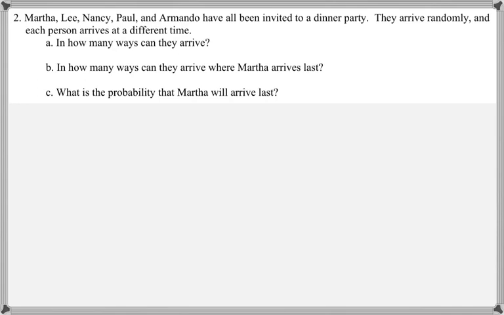So this is going to be a permutation. We have 5 total people, and all 5 of them are arriving to this party. So this is going to be 5P5, which is equal to 120.